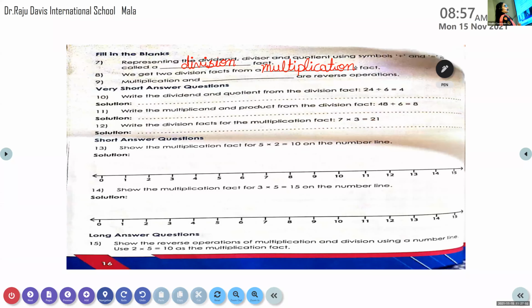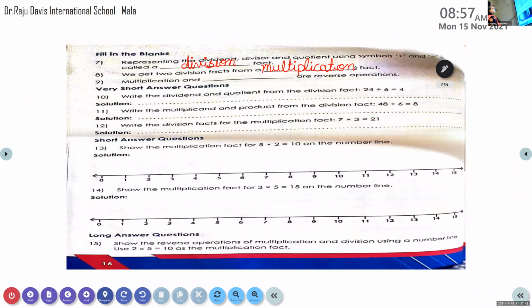Zishan, unmute, my dear. Question number 9. Multiplication and dash are reverse operations. Multiplication and which are related with each other? Which is the chapter we are studying now? Division.